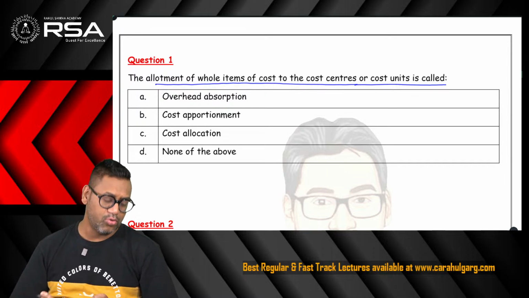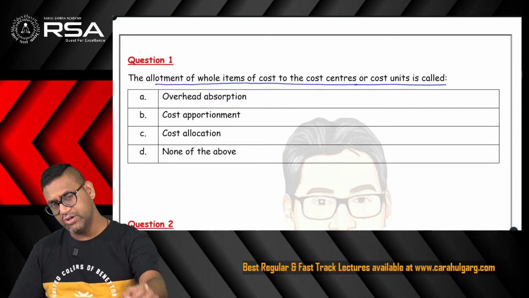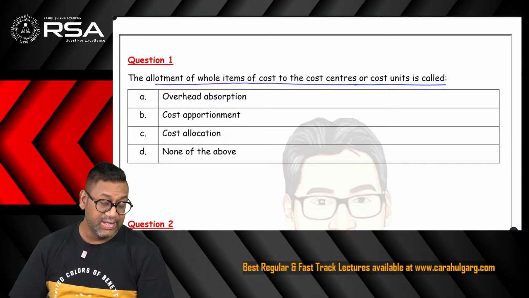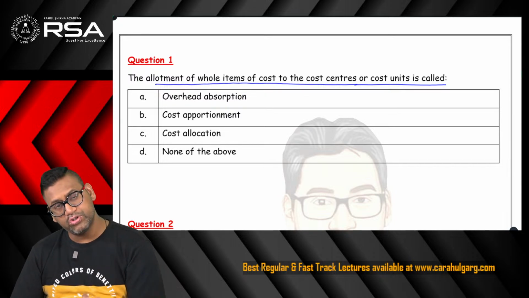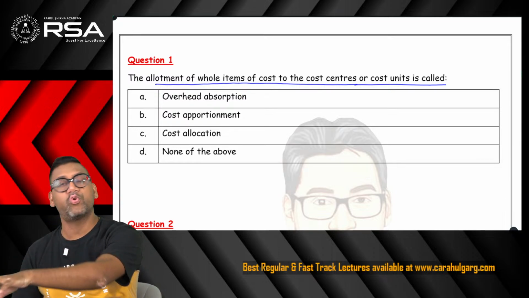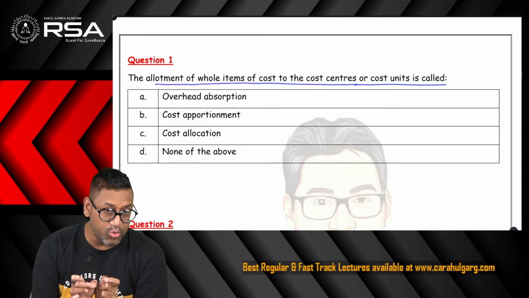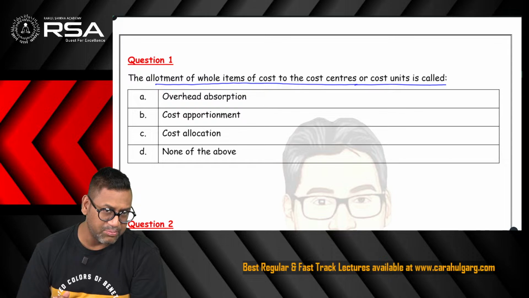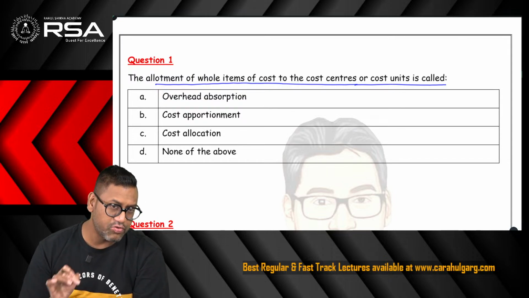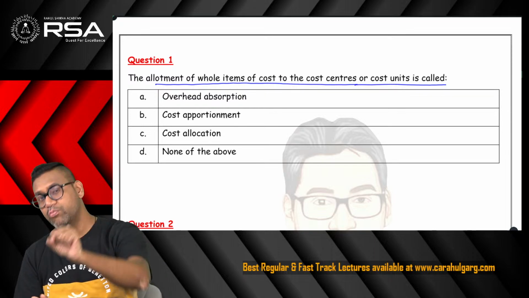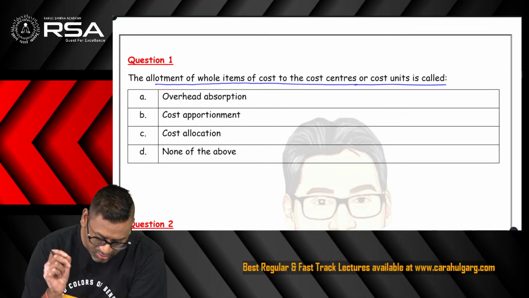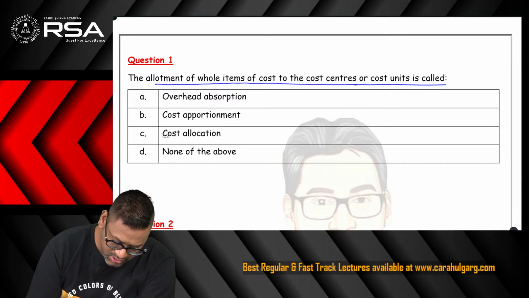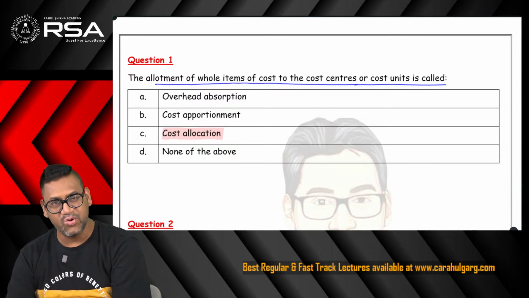So when we do the chapter overheads, there we encounter the terms allocation and apportionment when we prepare the primary distribution overhead summary. Apportionment means to distribute the amount of the overheads amongst various production and service departments, whereas allocation means that this item of cost belongs entirely to this particular department. So the question being asked is the allocation of whole item of cost to a particular cost center. What is that? The correct answer is cost allocation. So option C is the correct answer of this question.